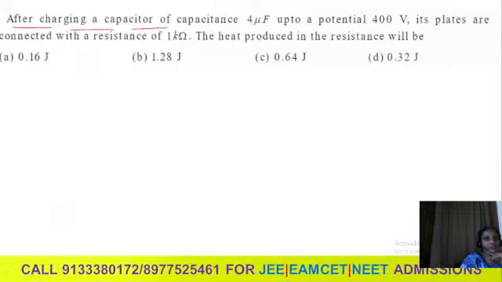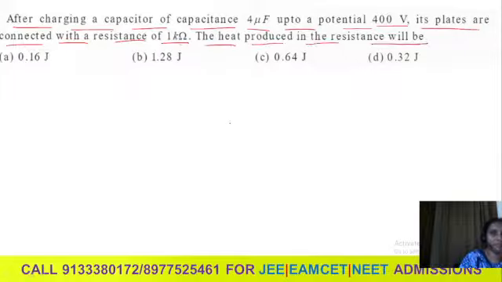After charging a capacitor of capacitance 4 microfarad up to a potential 400 volts, its plates are connected with a resistance of 1 kilo ohm. The heat produced in the resistance will be, we are given with the capacitance of a capacitor and the potential difference. They're asking heat produced, nothing but how much energy is released. You can take directly U equal to half CV square. That is the clue.